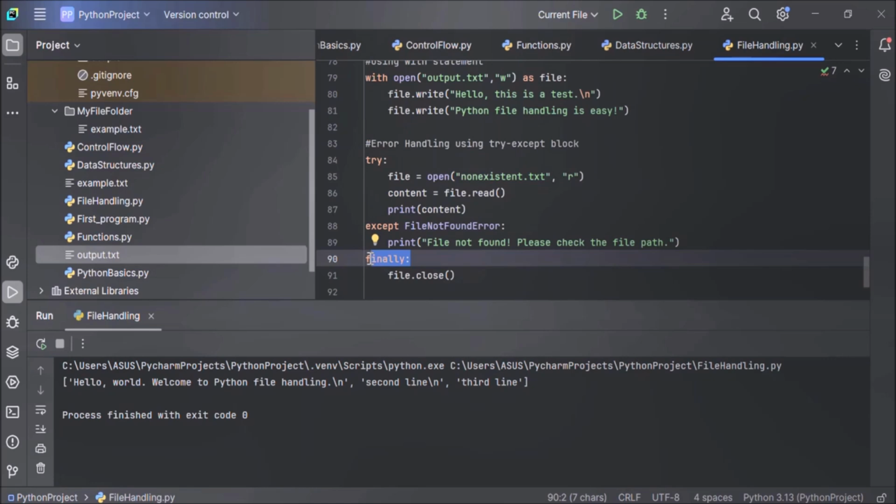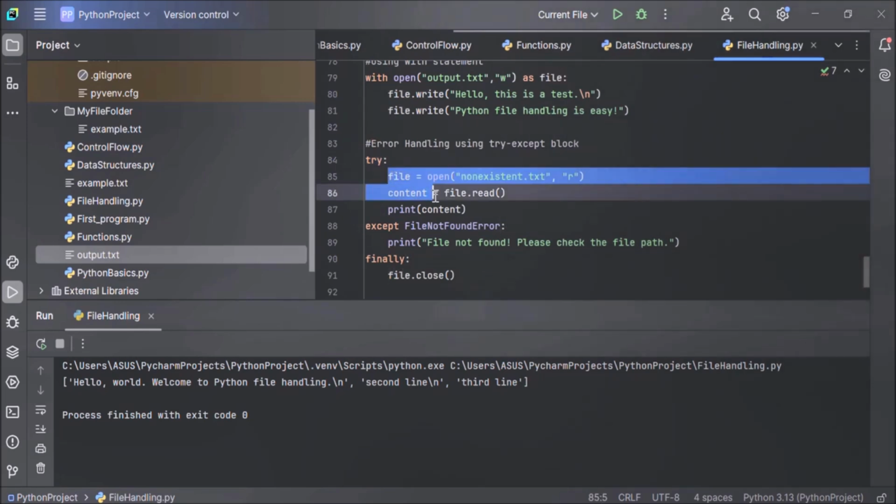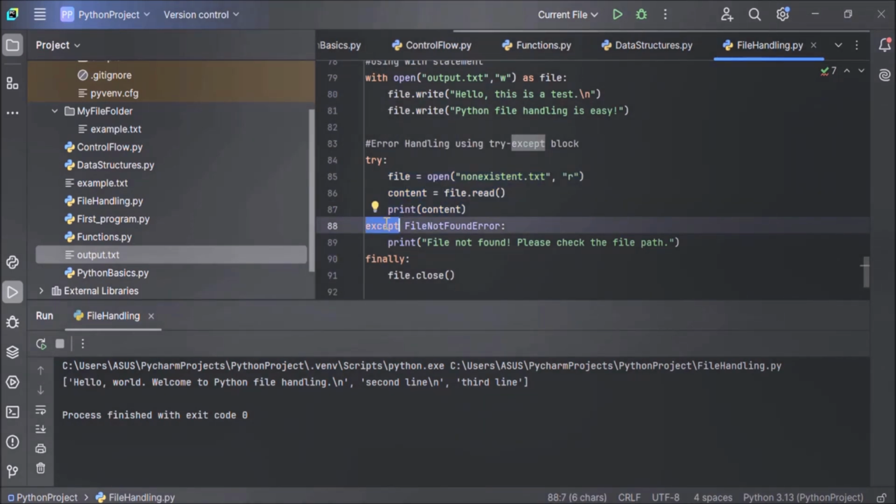First, let's understand that. This is our try block. Try, colon, and these three statements are in the try block. In the try block, we write code that might raise an exception. And in the except block, we write code to handle the exception.